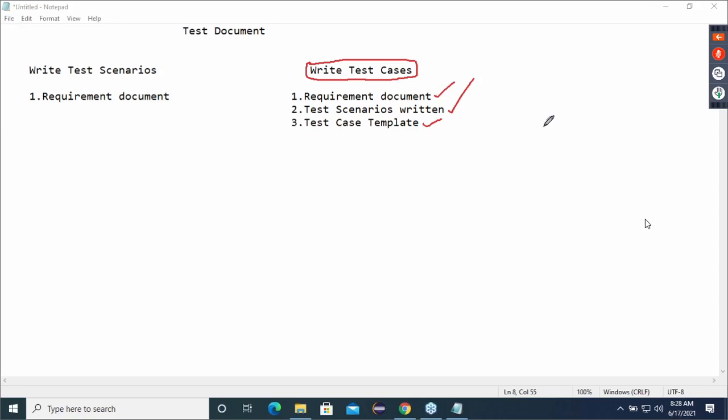Scenario should be written to understand the flow of the application.